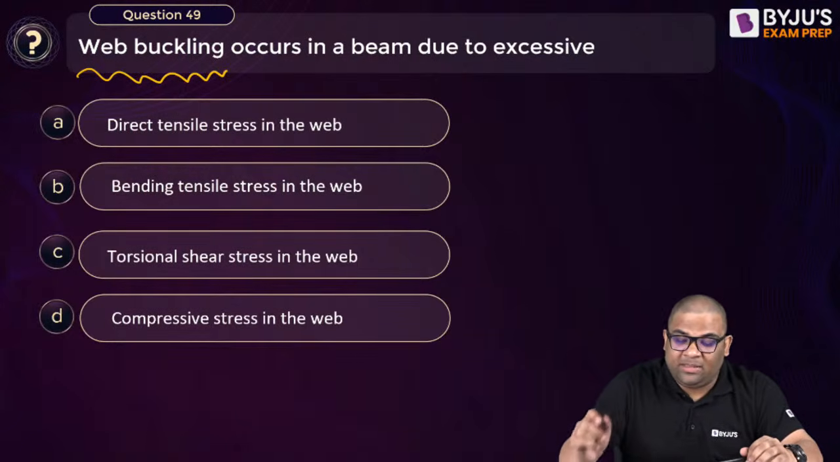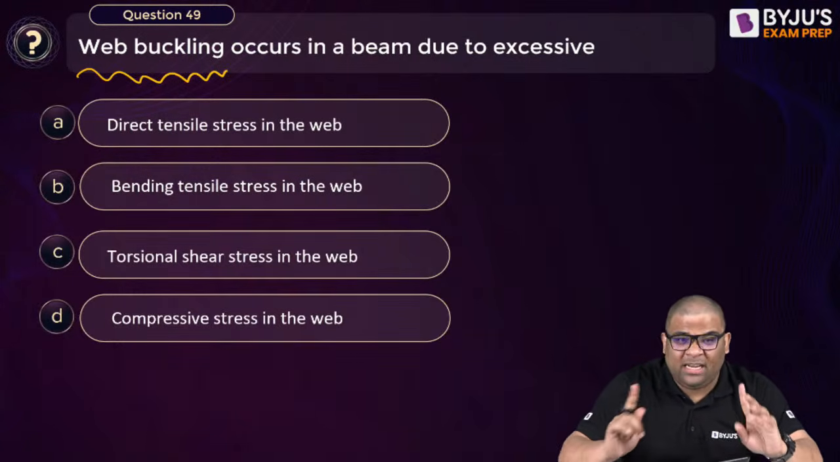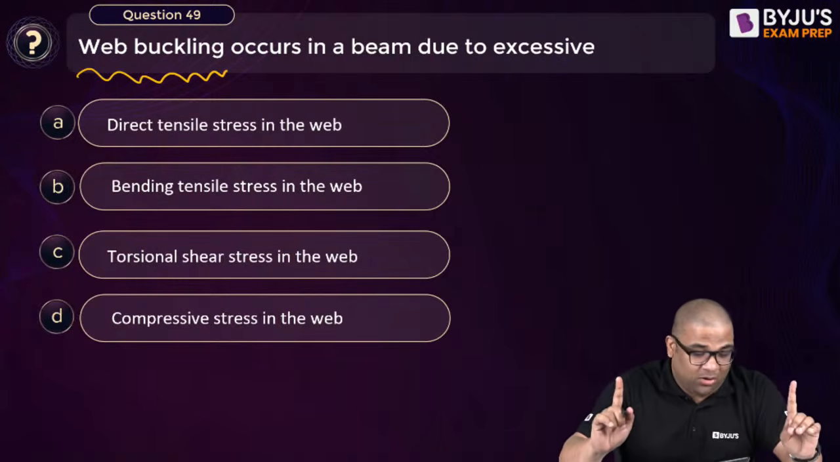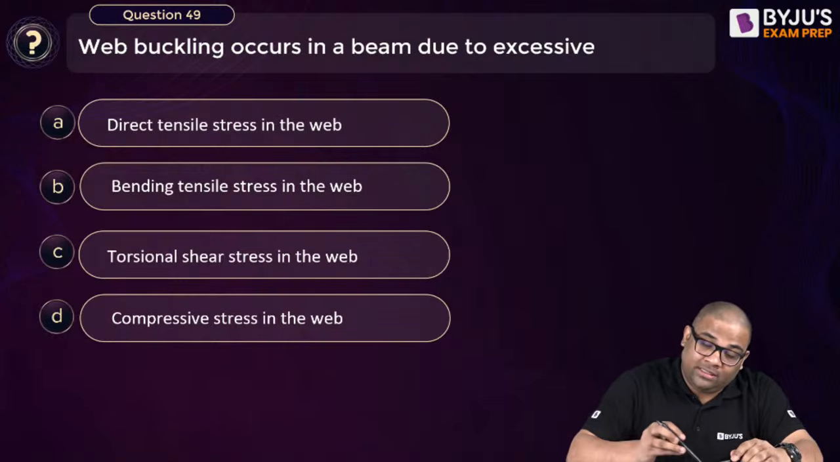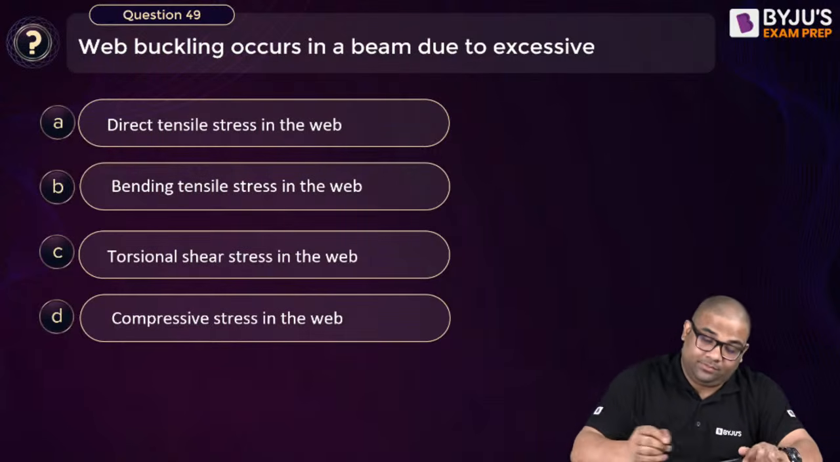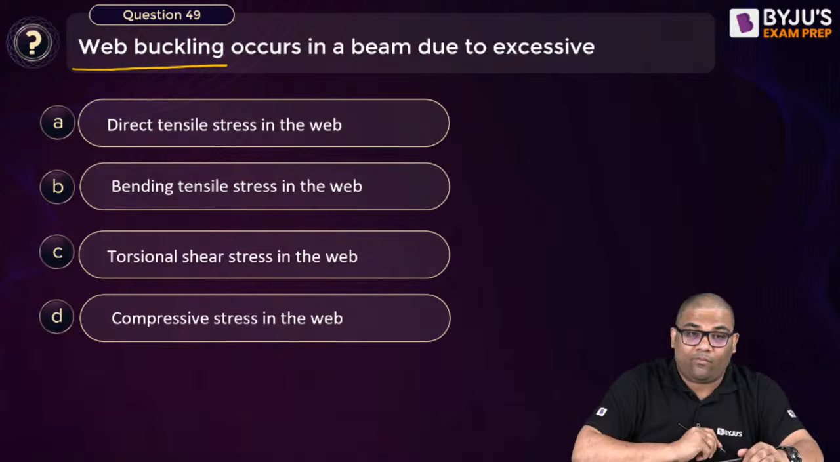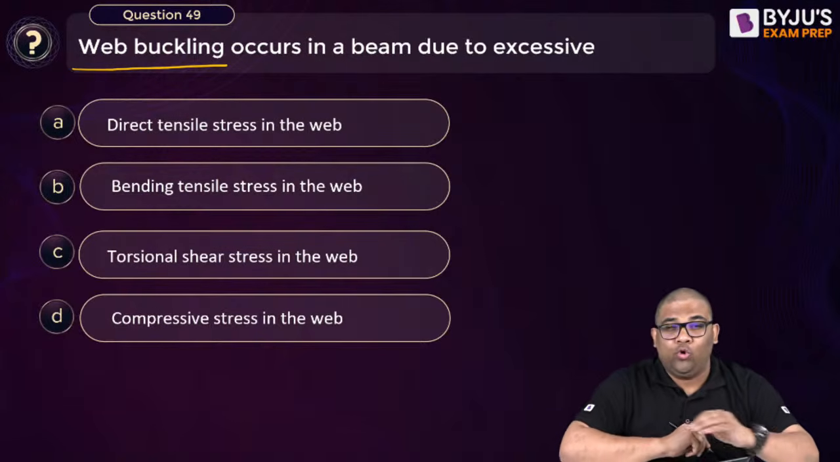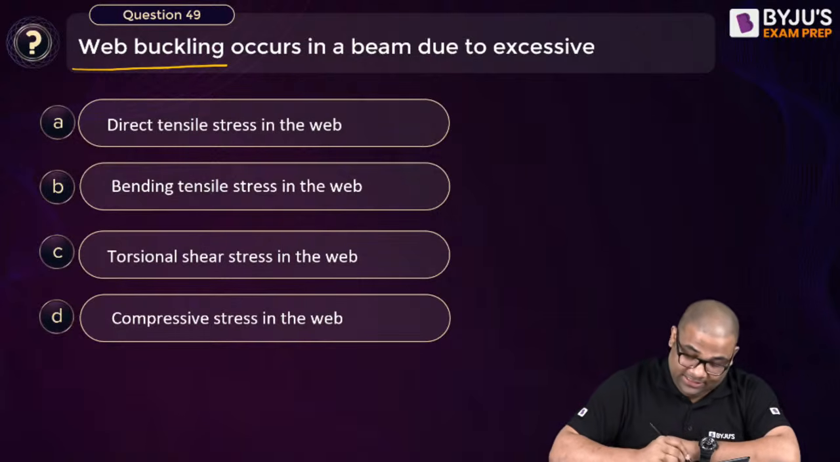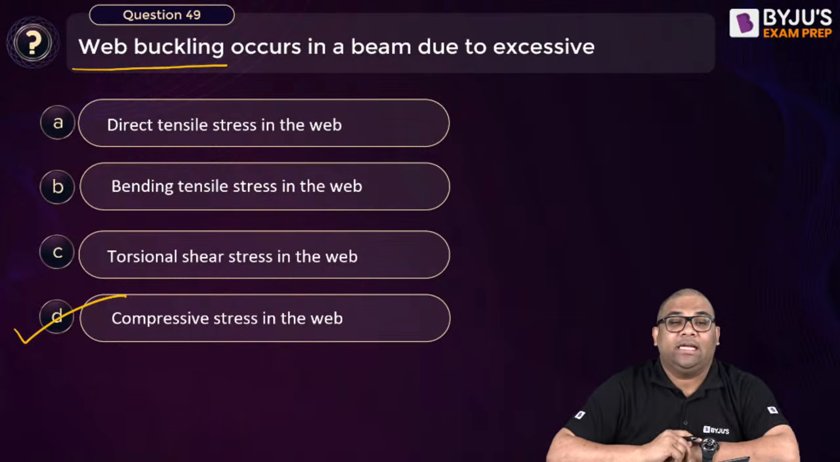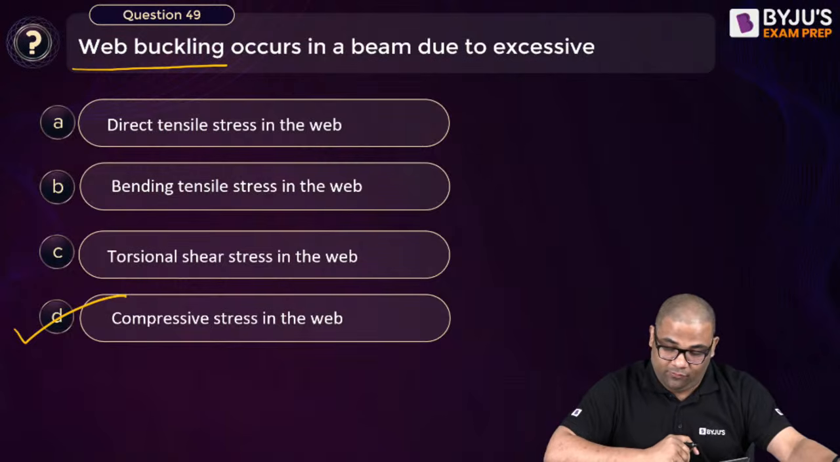Web buckling occurs in a beam. It's not web crippling, it is web buckling. Okay? Web buckling occurs in a beam due to excessive what? Don't know? Yes, it is compressive stress in the web.